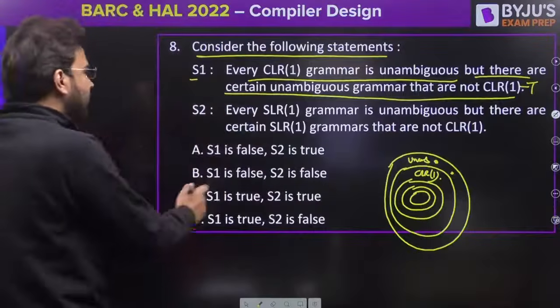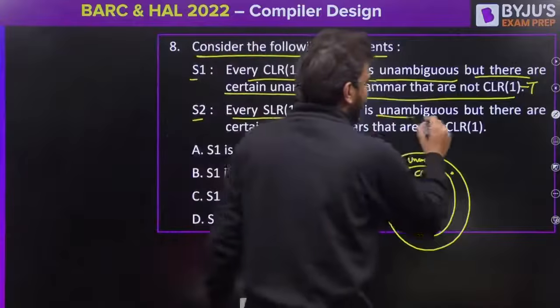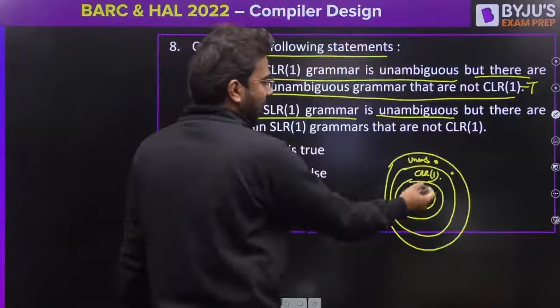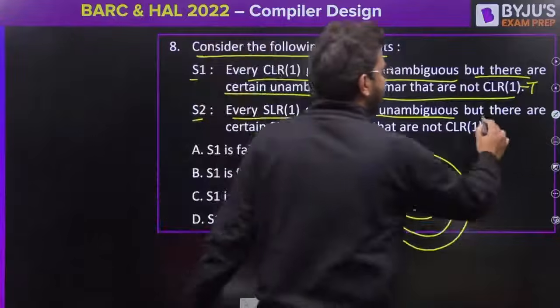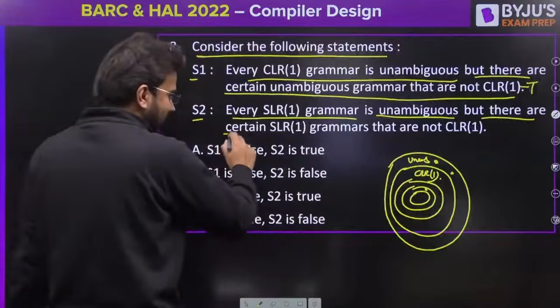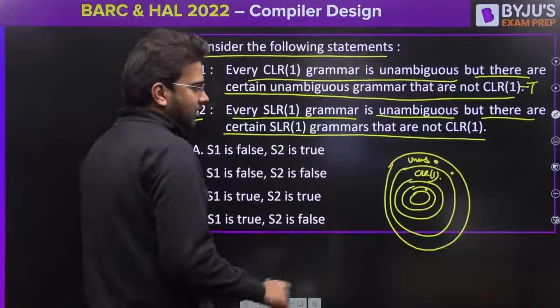Let's read the second statement. Every SLR1 grammar is unambiguous. Yes, it is true. But there are certain SLR1 grammar that are not CLR1.